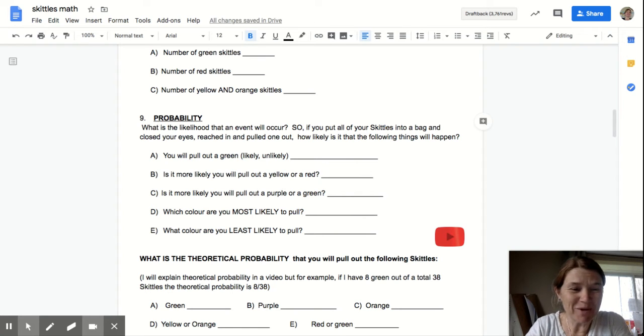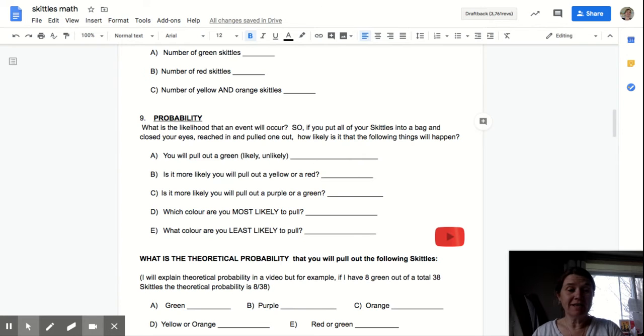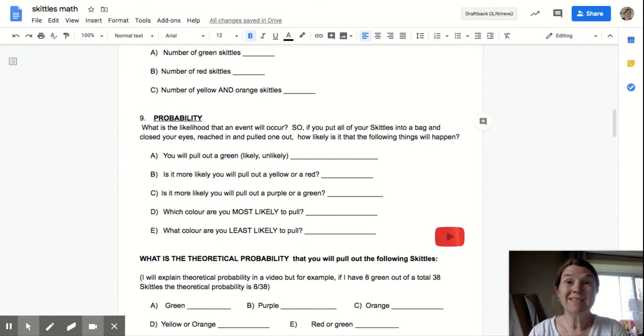Okay, so let's talk about probability. Probability means how likely is it that an event is going to occur? How likely is it that something's going to happen? There can be things that are possible, things that are likely, things that are unlikely, things that are definite, and things that are impossible. It's impossible I'm going to grow another head in the next 5 minutes while you're watching this video.